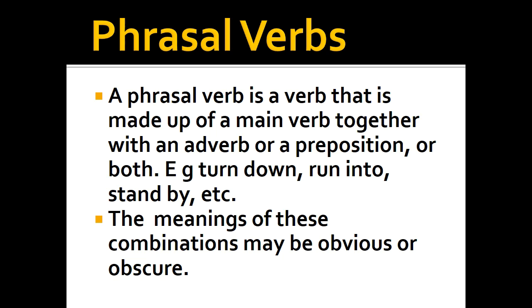And when we say that something is obvious, that means the meaning is clear. And when something is obscure, that means the meaning is not easily understood. So each combination may consist of a verb and one or two particles conveying either obvious or obscure meaning. So when the meaning is obscure, it becomes an idiomatic expression. And on the other hand, if the meaning is obvious, it becomes non-idiomatic. So as we give more examples, you will understand better.